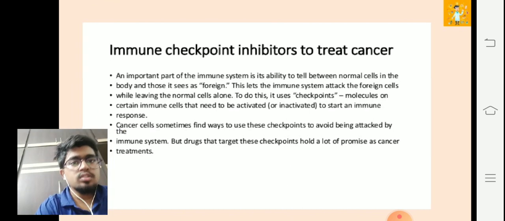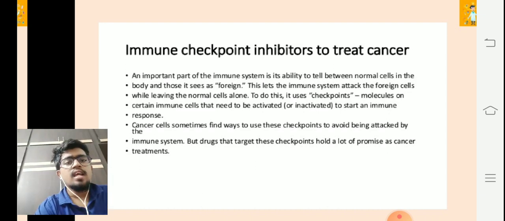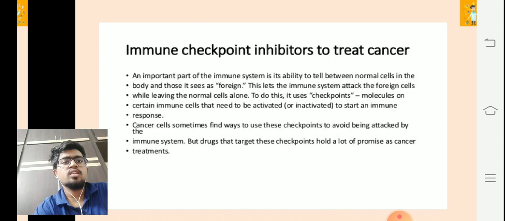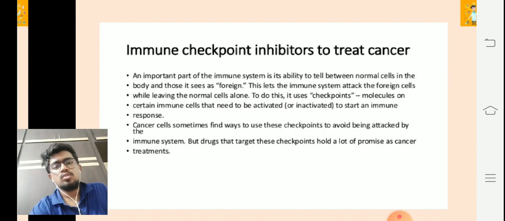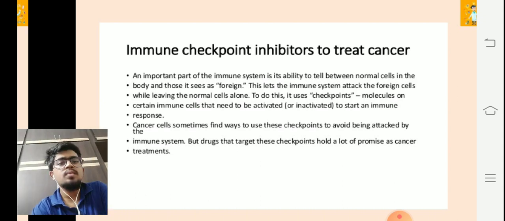Now talking about immune checkpoint inhibitors to treat cancer. An important part of the immune system is its ability to tell the difference between normal cells in the body and those it sees as foreign. This lets the immune system attack the foreign cells while leaving the normal cells alone.